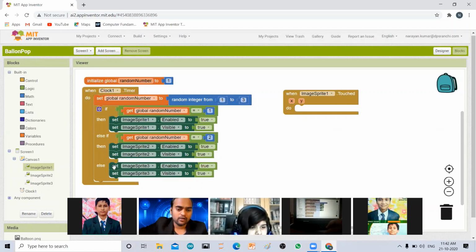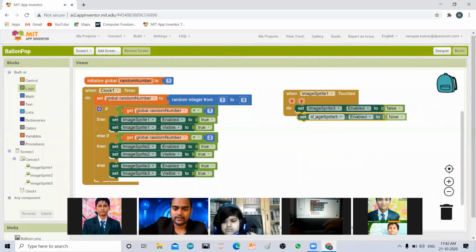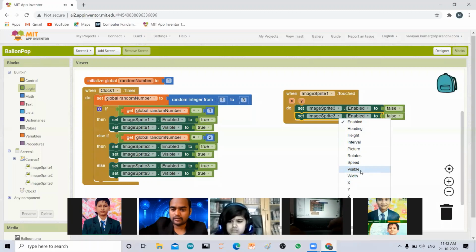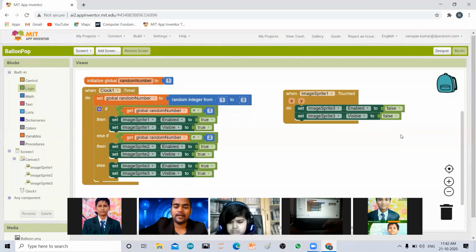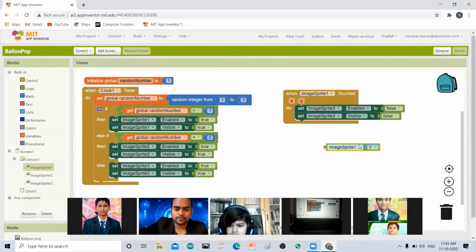How can we make it disappear? We will write set image sprite 1 enabled to false, so we will disable it. We'll go to logic and take false, then duplicate it and place it, and say that you become invisible. So visibility we will make false, right? And what should happen next? It should go back to its original place, its initial position. So I will take image sprite 1, and I will go to the bottom and say image sprite 1 dot y. Oh, sorry, not this one.